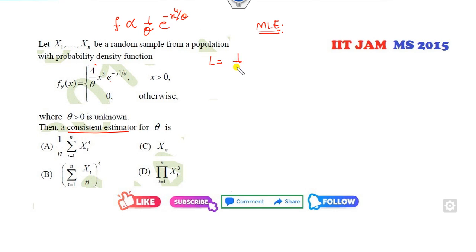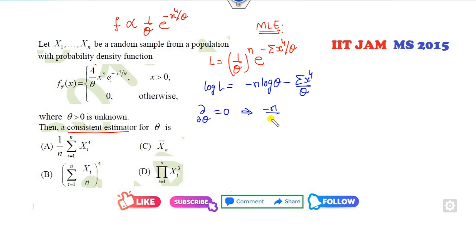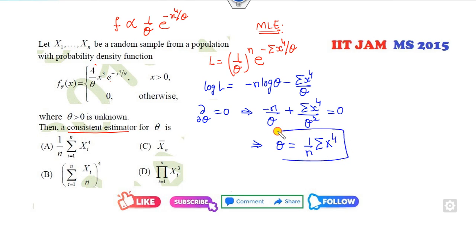So define the likelihood L, so it is a product, and it is my summation of x⁴ by theta. Take the logarithm, it is my minus n log theta minus summation x⁴ over theta. Now find the derivative, so minus n over theta plus summation x⁴ over theta square is my 0. So what is my theta? It is 1 over n summation x⁴. So whatever this is my MLE of theta. The MLE of theta will always be a consistent estimator. So from here you can see A is my correct answer.